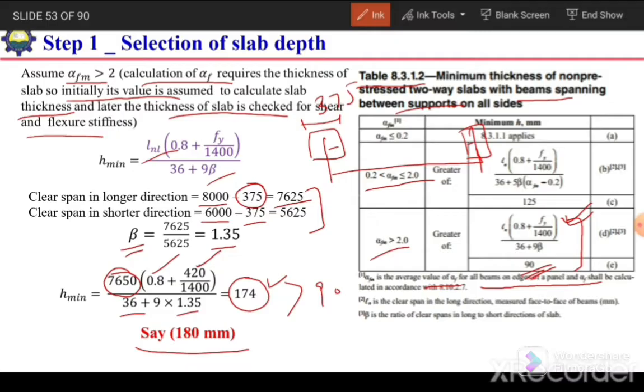We also need to check for other panels, panel 2, panel 3 and panel 4. If the minimum value for those panels is less than 180, then it is okay. Otherwise we have to consider the higher value.